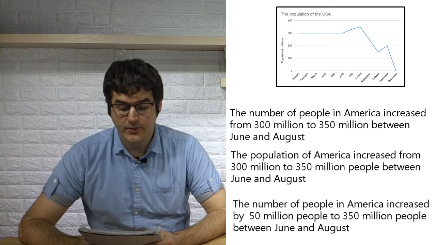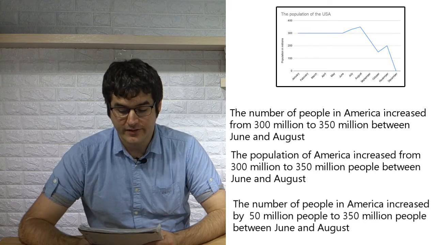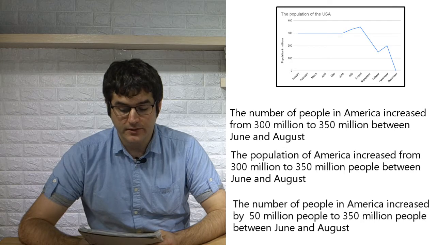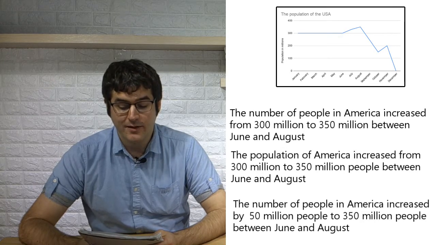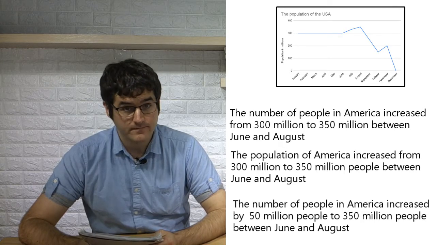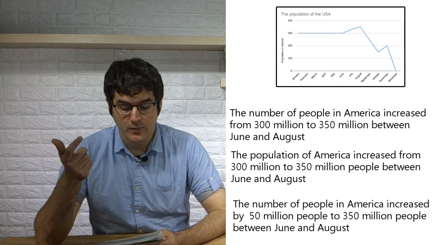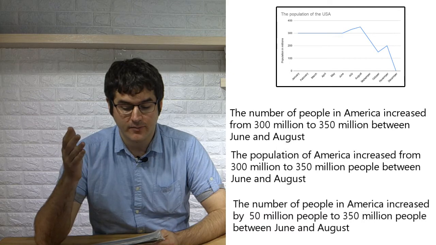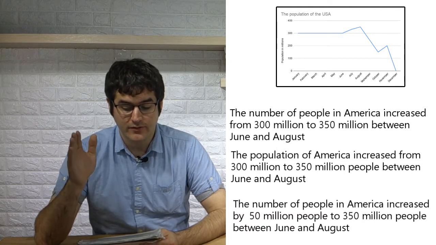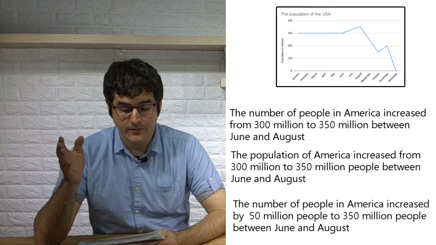So here's the first one. The number of people in America increased from 300 million to 350 million between June and August. Now we can change the sentence frame a little bit. We can say the population of America increased from 300 million to 500 million people between June and August.